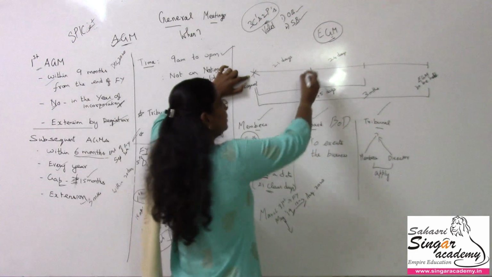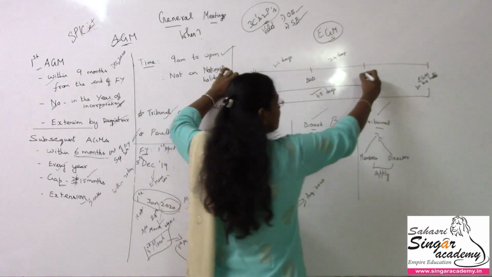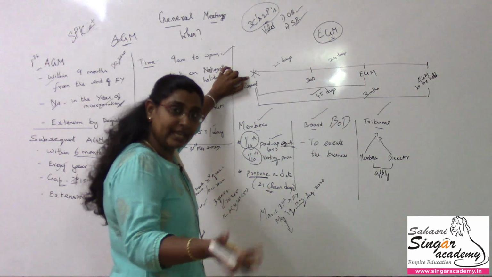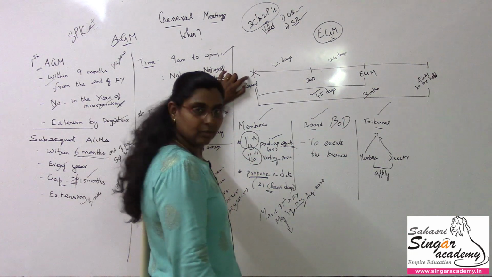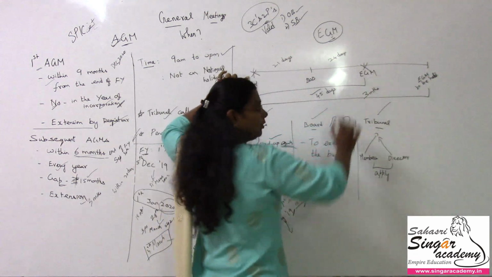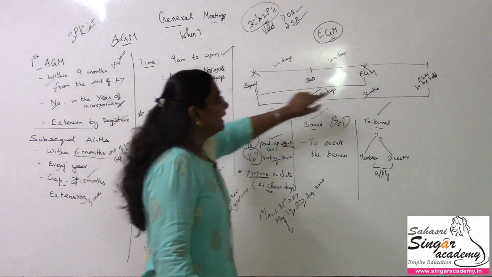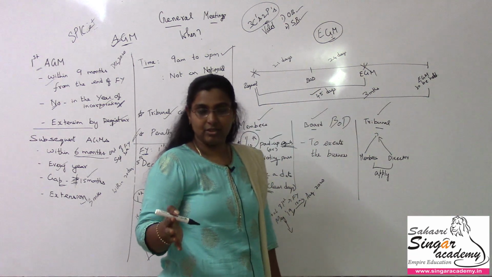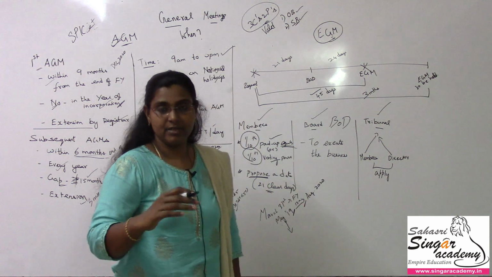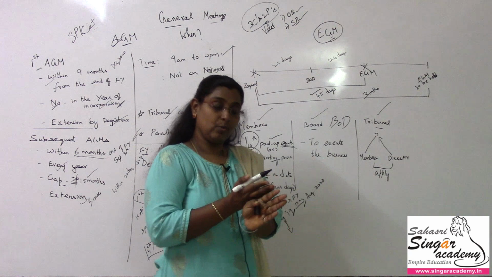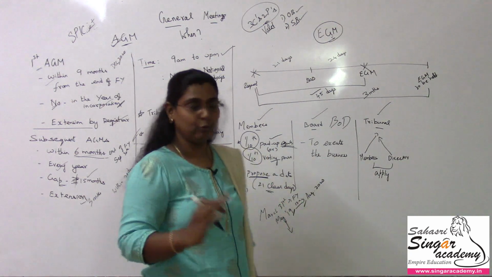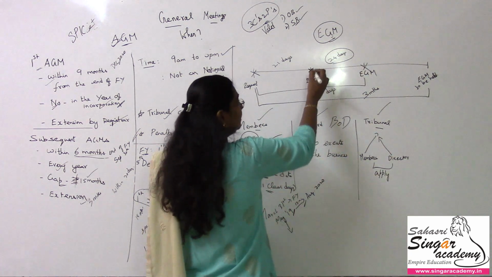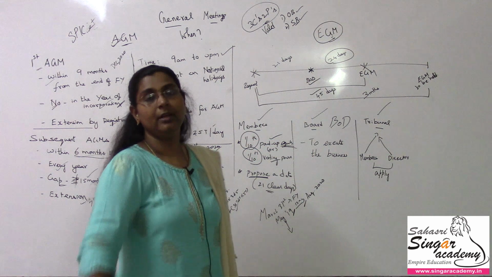From this date, within 45 days the board has to conduct the EGM. Okay, not conduct exactly, they have to take steps to conduct. So if the request is placed on this date and I have to hold the AGM, there must be 21 clear days notice, plus 48 hours for the postal things. So 21 clear days, so 1 day is taken extra and 48 hours is 2 days, so they will take 24 days. So at least 24 days before the EGM date, the board of directors has to take steps.